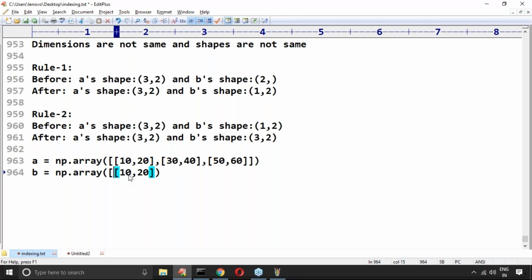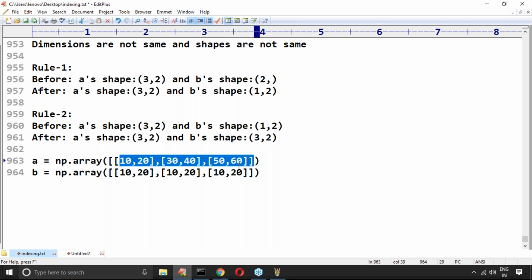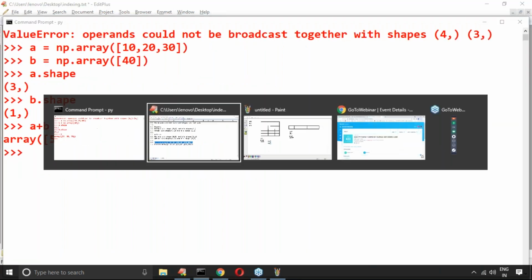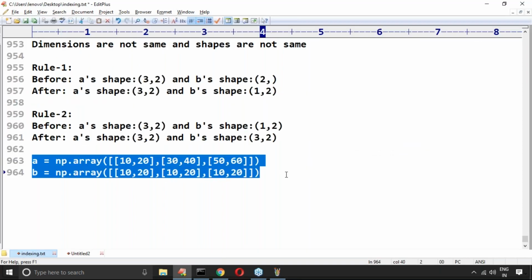Second row and then third row will be formed. So 10 plus 10, now 10, 20, 30, 40, 50, 60. Now let me convert into diagrammatic style so that you get much clarity.